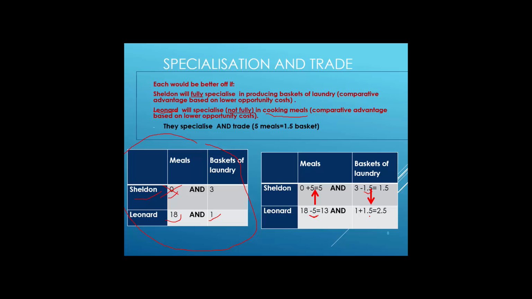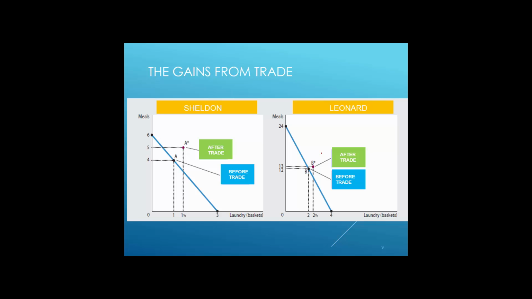Now let's ask the question: after specialization and trade, are they better off? It means, do they have more of those two goods? And this is the answer you could find on this diagram. Before trade, this is what Sheldon was consuming: 4 meals and 1 basket of laundry.